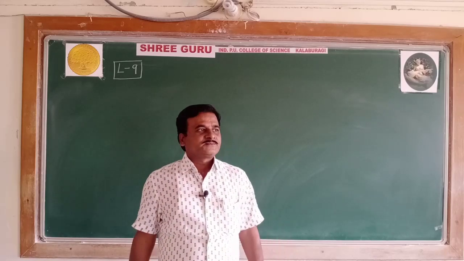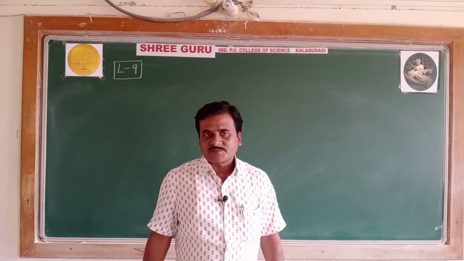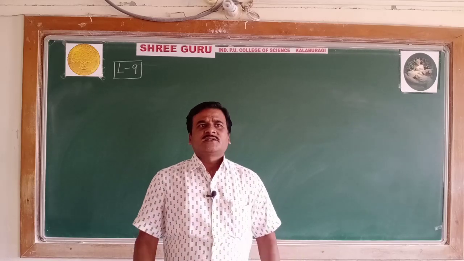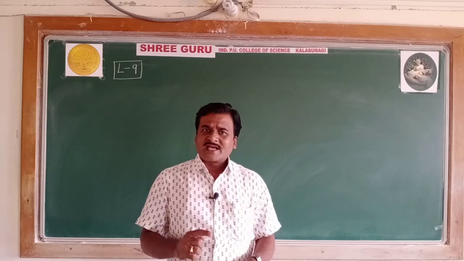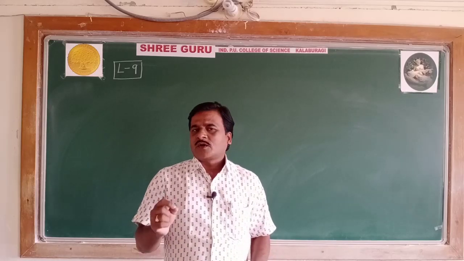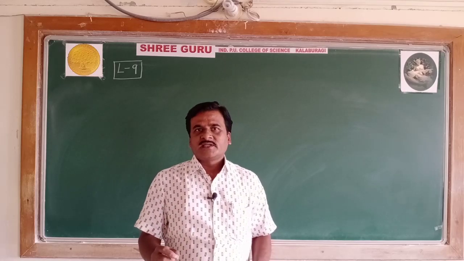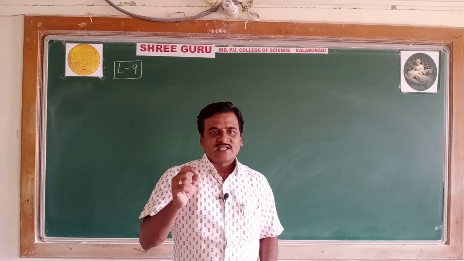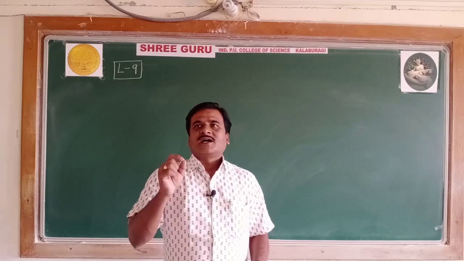Well students, before I talk on a particular concept, let me recap what we had in the last video. In the last video, you came to know about the very important periodic property, ionization enthalpy. Definitely a question will appear on this concept.